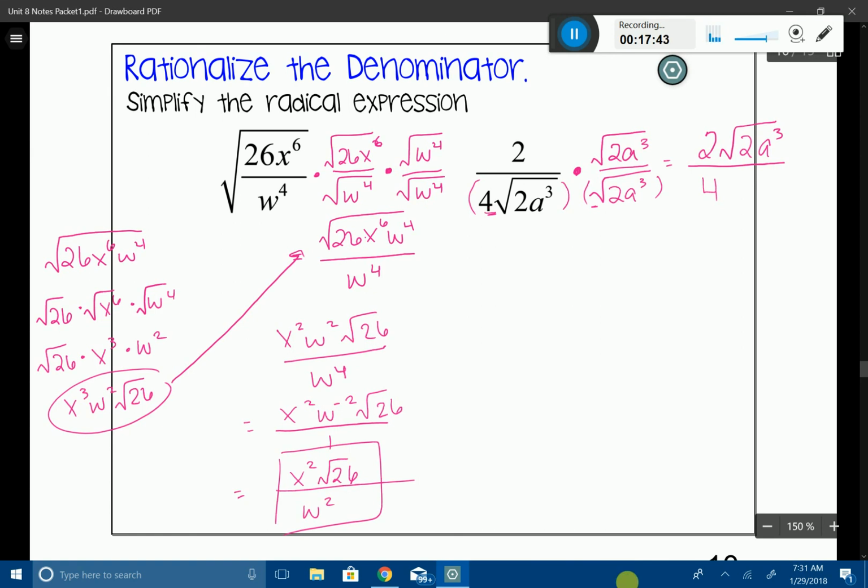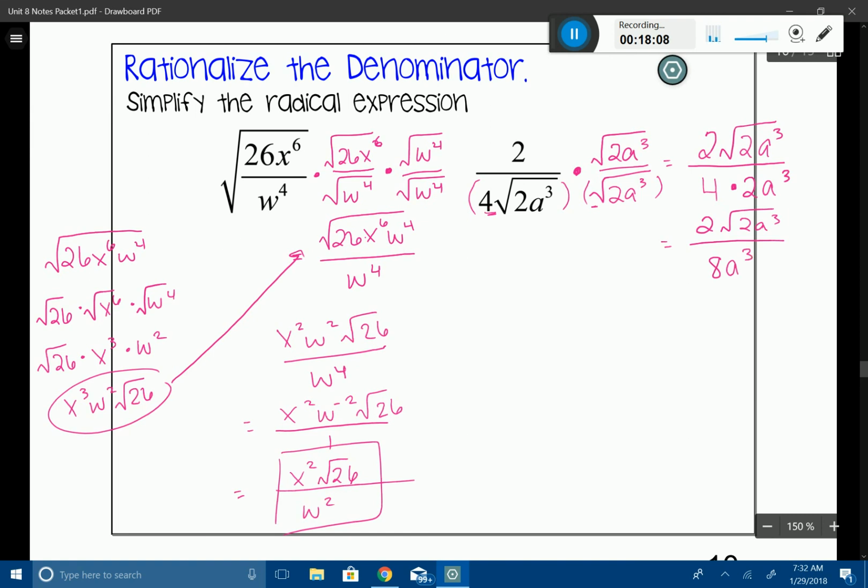So really, I'm just left with 2a cubed. But I still have that 4 out front. So you have to remember that you're going to be multiplying those together, because that's the operation between them. So now let's simplify this down a little bit. In the numerator, I have 2 root 2a cubed, and in my denominator, I have 8a cubed.